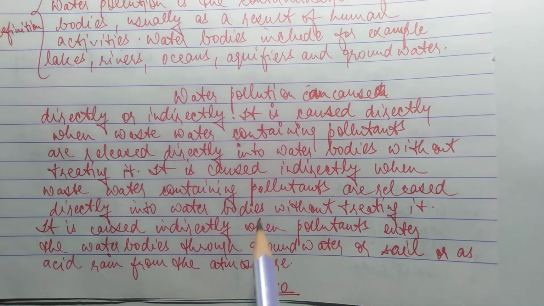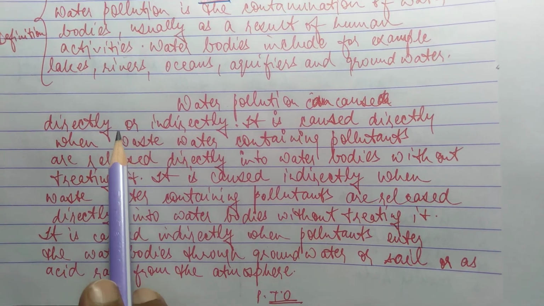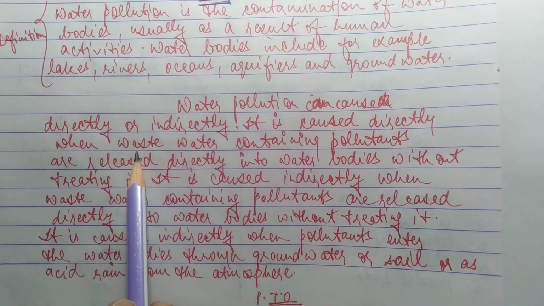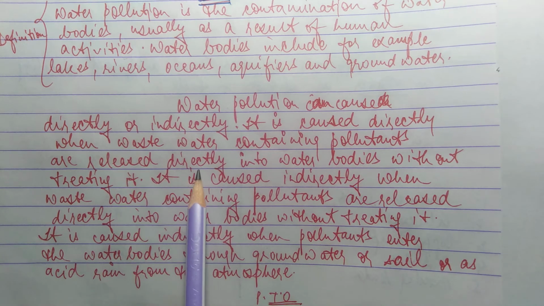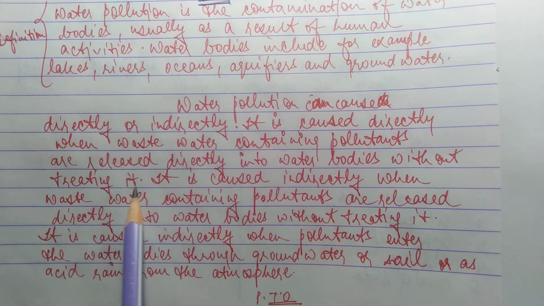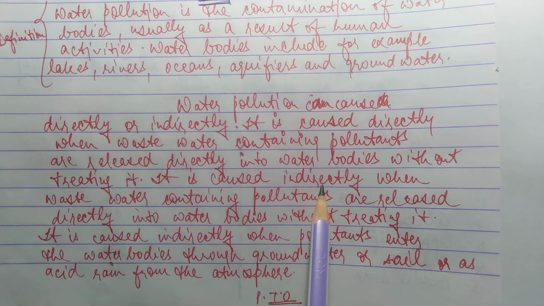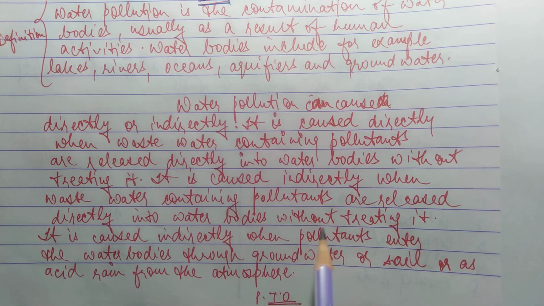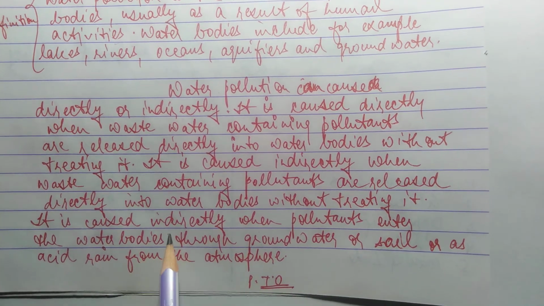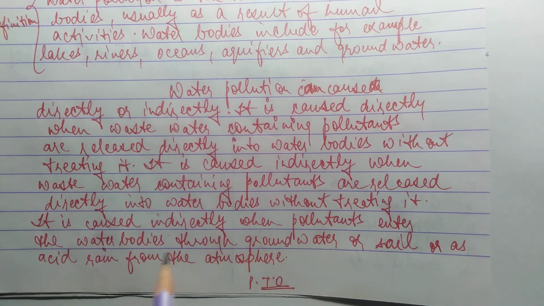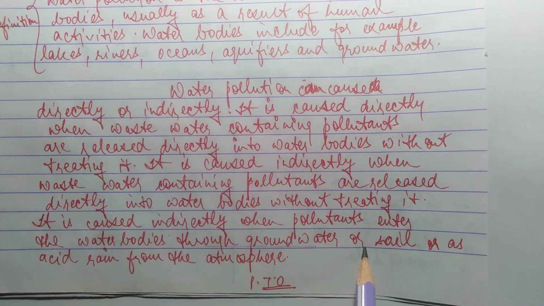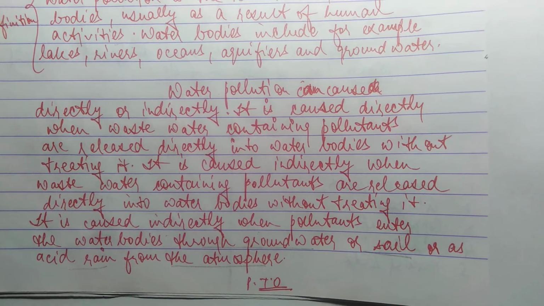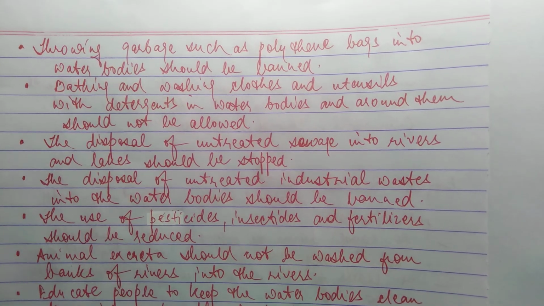Water pollution can be caused directly or indirectly. It is caused directly when wastewater containing pollutants is released directly into the water bodies without treating it. It is caused indirectly when pollutants enter the water bodies through groundwater or soil, or as acid rain, or from the atmosphere. These are the examples.